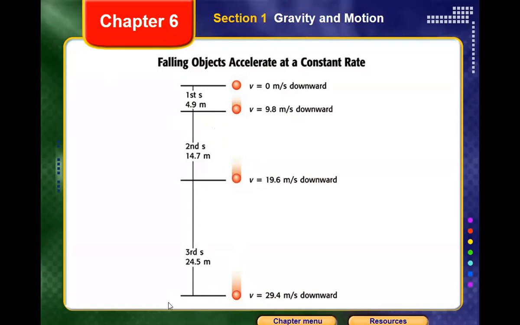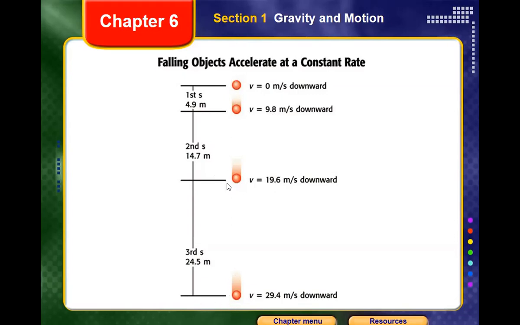As the gravitational force is constant, of course the acceleration will be constant. So each second it will accelerate by 9.8 meters per second. After 1 second its speed will be 9.8 meters per second. After 2 seconds it will be 19.6, which means it accelerates at the same rate and keeps accelerating like this until it reaches the Earth.